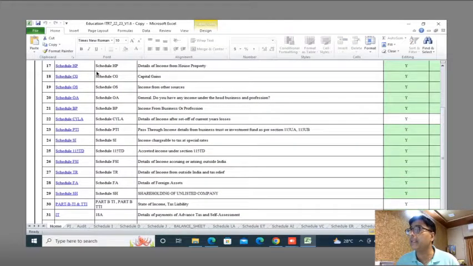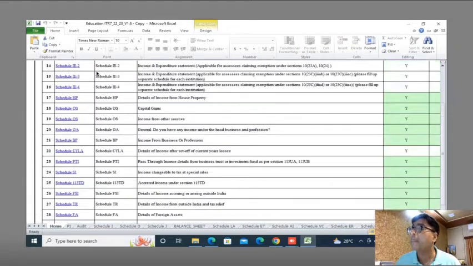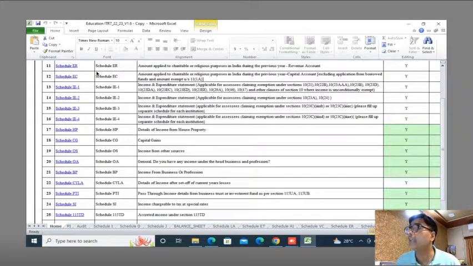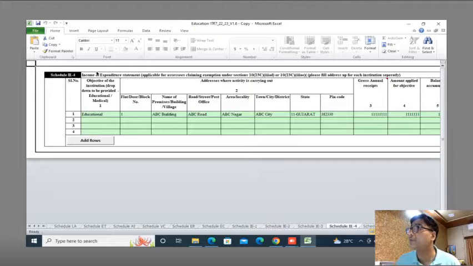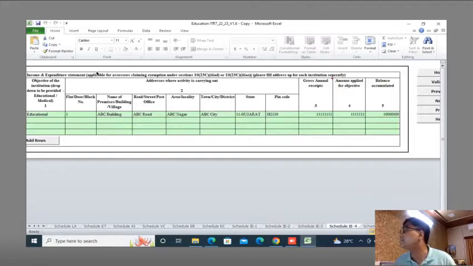Let me take you to the schedule. Yeah, the same file. I have just closed and opened the same file again. Schedule IE4, I'm sorry, I need to go to schedule IE4. As you can see, educational institution, ABC building, ABC road, ABC Nagar, ABC city, state so and so, pin code. All these are dummy entries, but then I need to file schedule IE. Gross annual receipt is 1 crore 11 lakh 11,111. Amount applied, I said only 11 lakh 11,111. So my balance accumulated is 1 crore rupees.